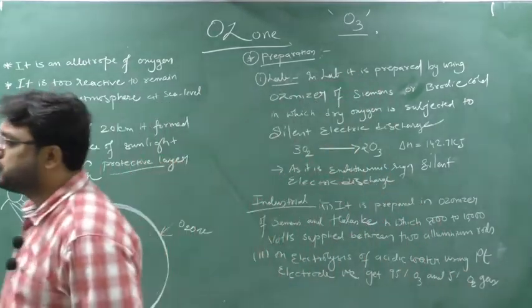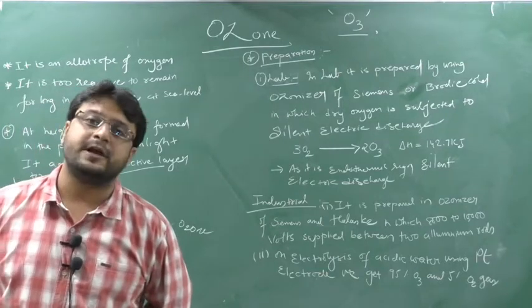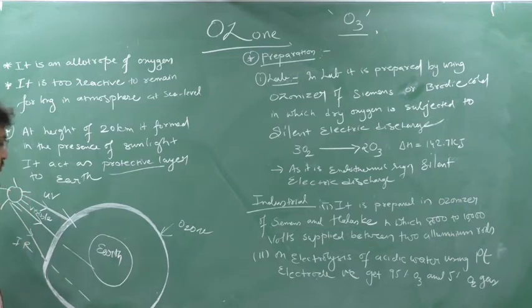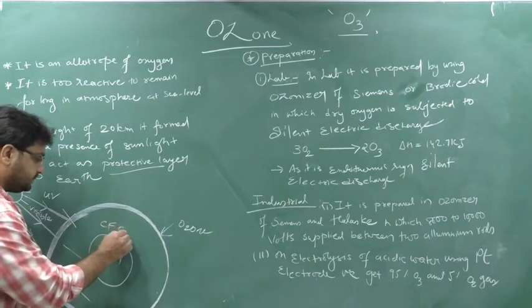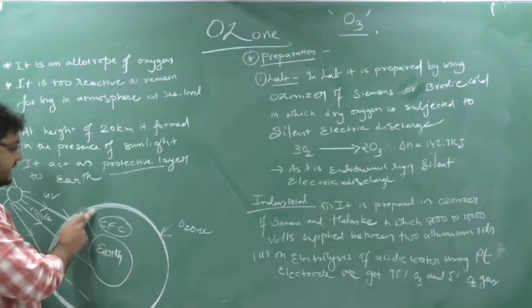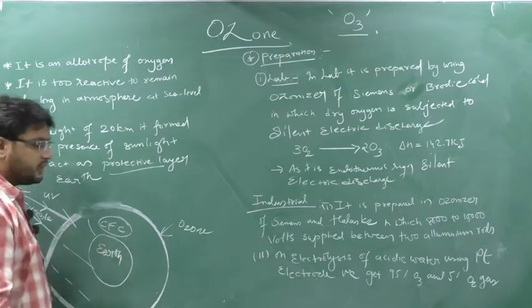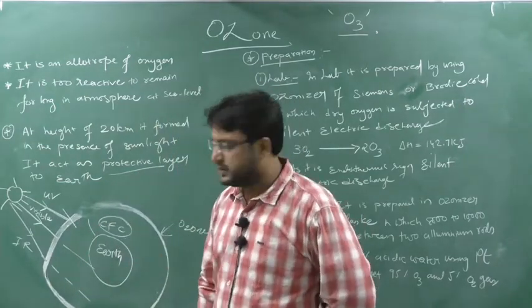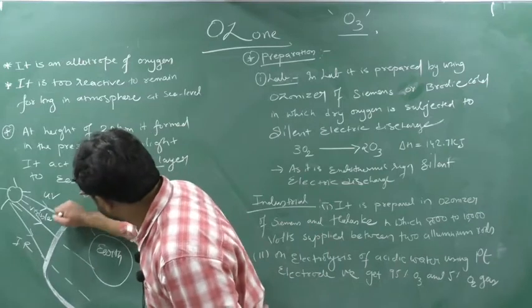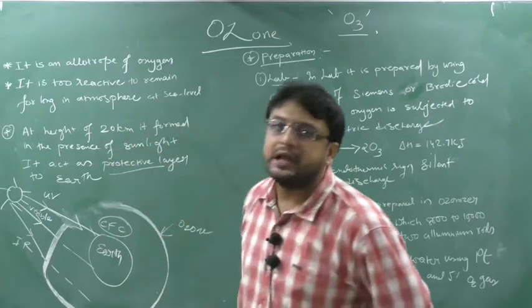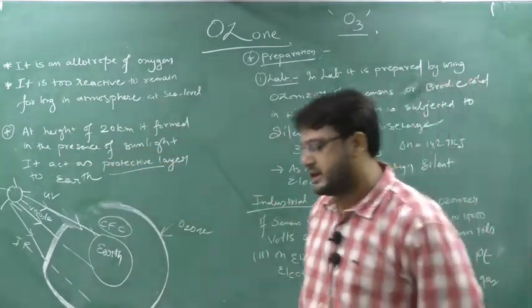But due to the use of freons, CFCs, yes or no? Because we are using ACs, refrigerators, aerosol sprays. These all produce CFCs, chlorofluorocarbons, and chlorofluorocarbons will eliminate the ozone layer, because ozone will get decomposed in the presence of CFCs. So if the ozone layer slowly goes away, then UV radiation will come onto the earth and cause skin cancer.